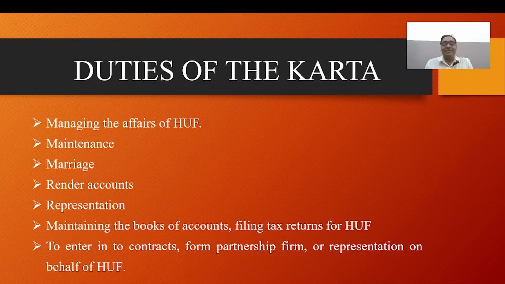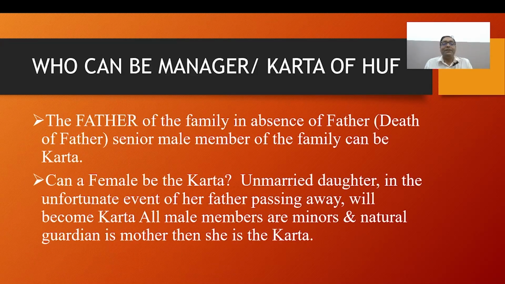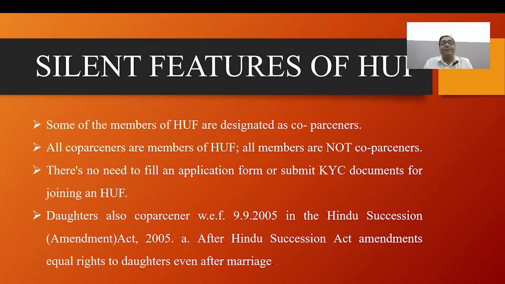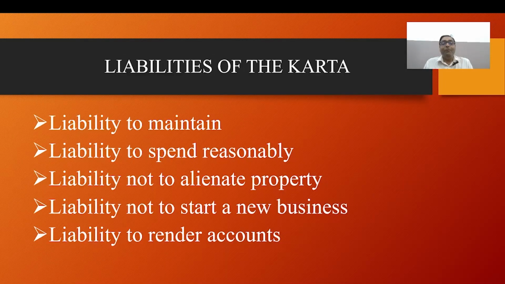We have already discussed the duties and powers of the Karta, who will be the managing Karta, and the salient features of HUF. Now we will discuss the liabilities of the Karta and manager. We have already discussed power and duties. Now we will discuss the liabilities. The Karta of a joint Hindu family is liable to maintain all members of the joint family. It may be seven to eight persons living together. It is the joint family. I am just giving my own family as an example.